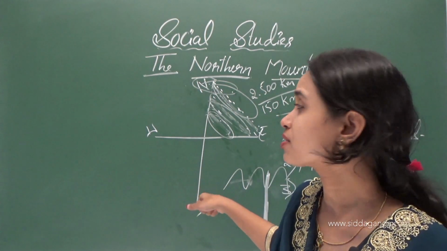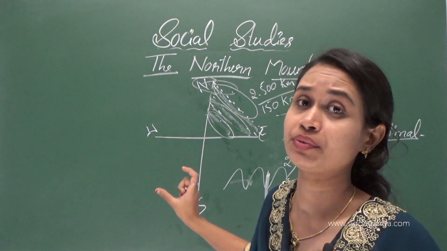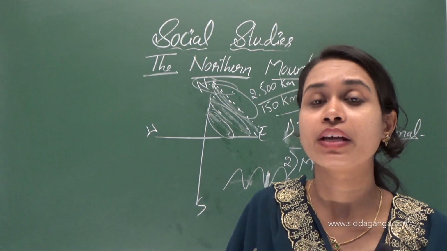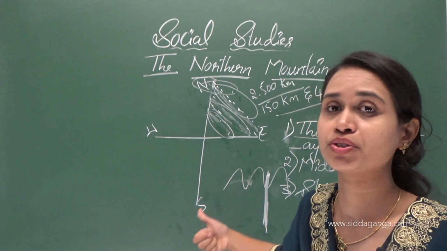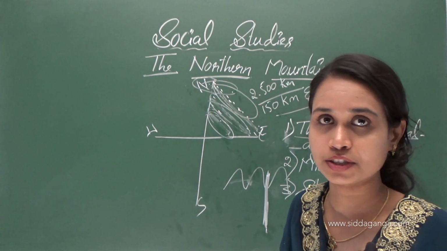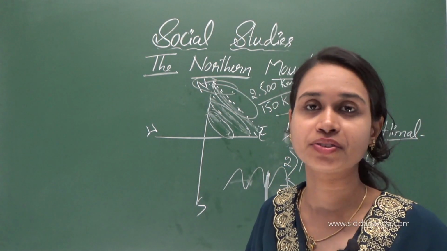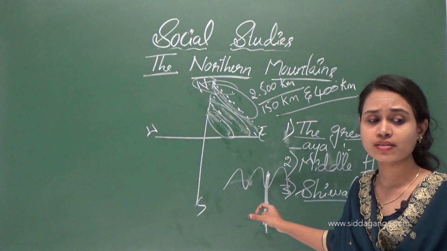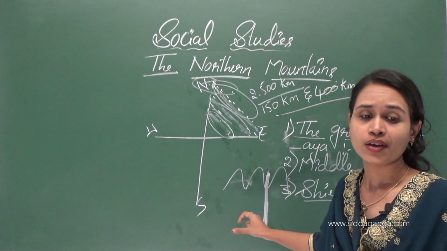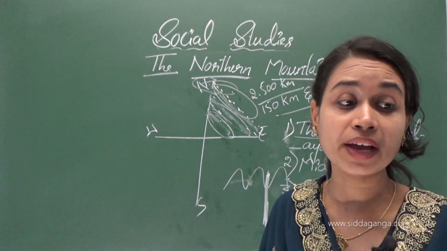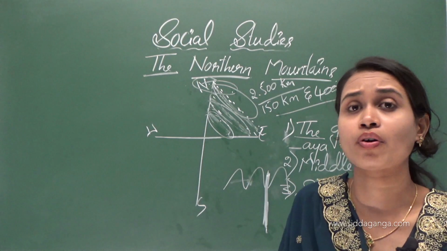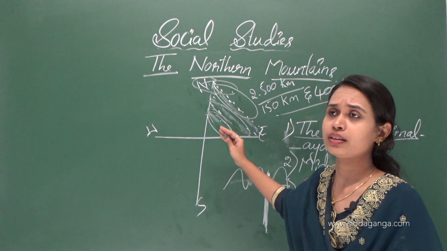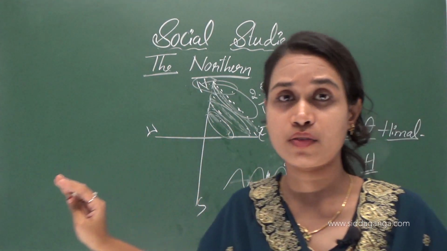Jim Corbett National Park was the first national park of our country. If I ask which is the first national park of our country, yes, Jim Corbett National Park. To the northeast are the Purvachal ranges, or the eastern Himalayas. They are not very high, but these ranges are covered with very thick forest.